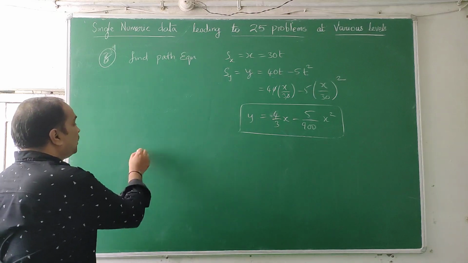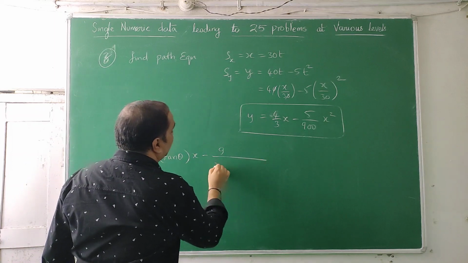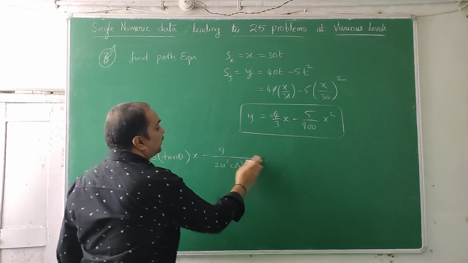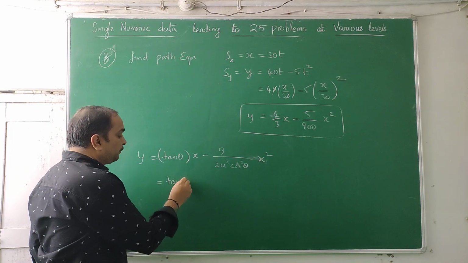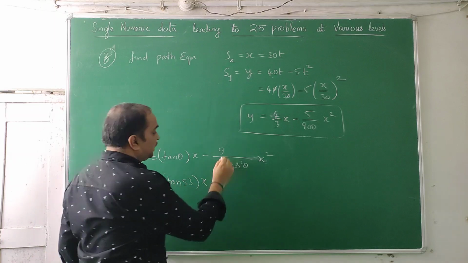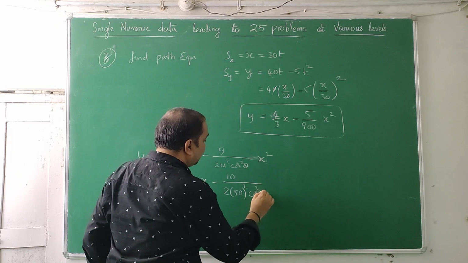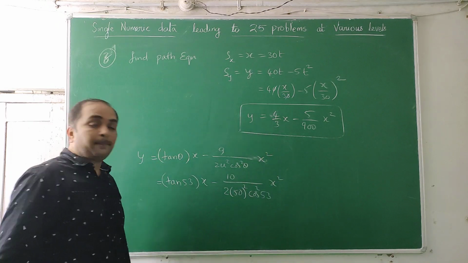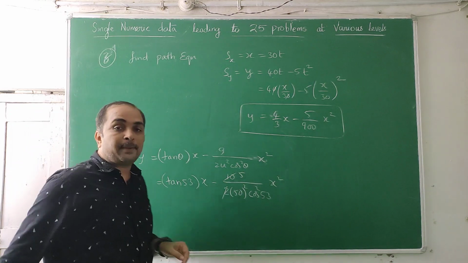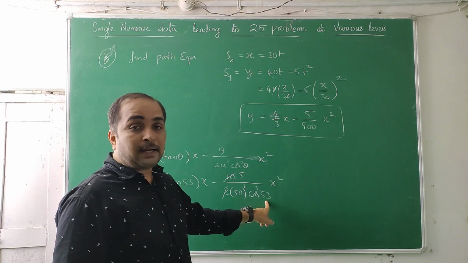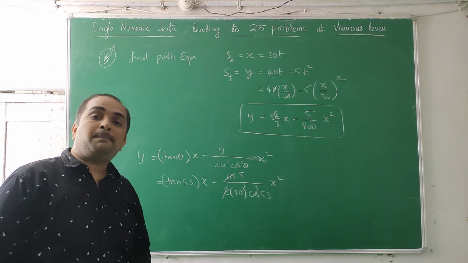This is one way. The other way is y is equal to tan theta times x minus g by 2 u square cos square theta times x square. This formula, if you remember it, you can write it. Substitute tan 53 into x minus g as 10 by 2 into 50 square into cos square 53 x square. You will get exactly the same answer. So 2 1s are 2, 5 2s are 10, remaining part will come same. 50 cos 53 is 30, 30 square is 900. Tan 53 is 4 by 3. This way you can find the path equation of a projectile.